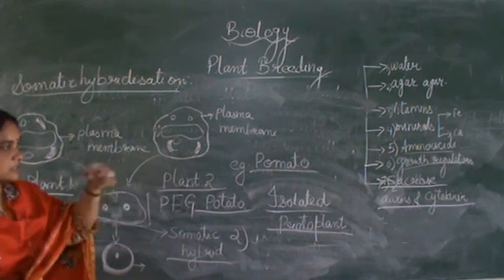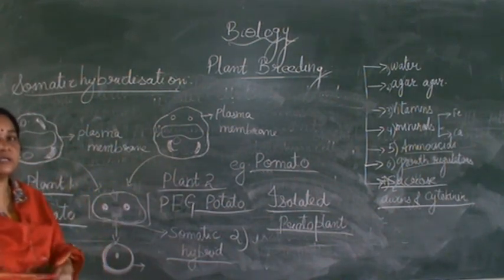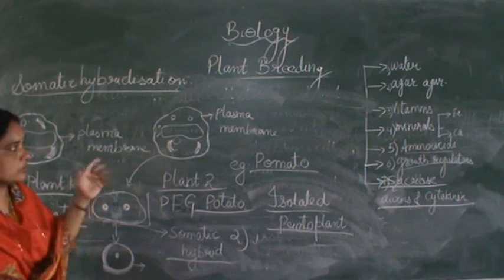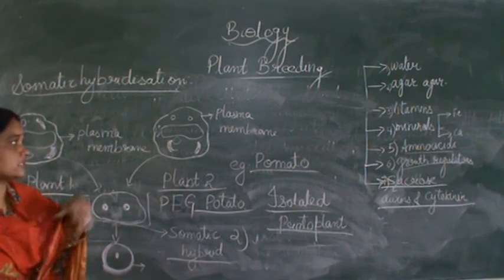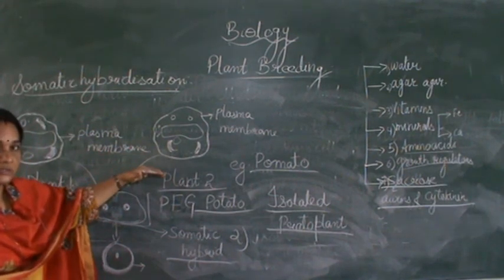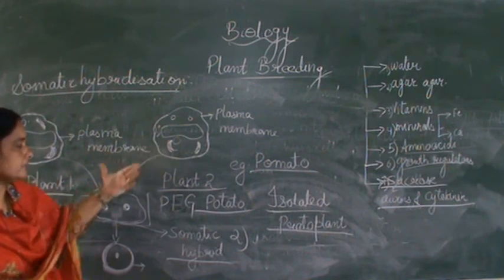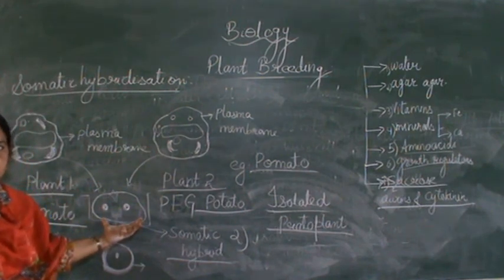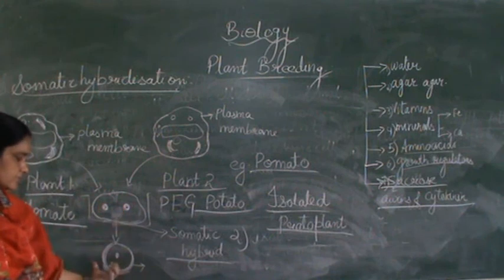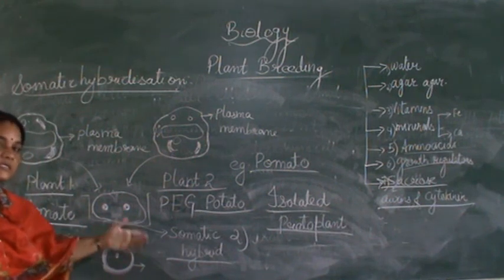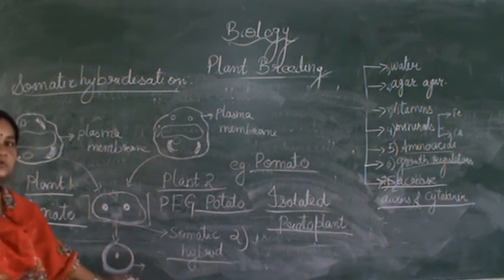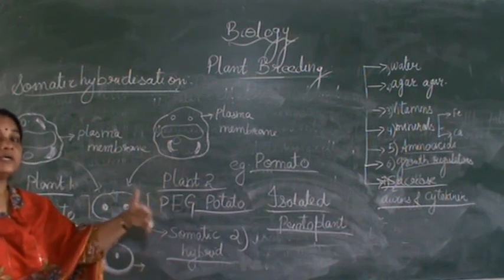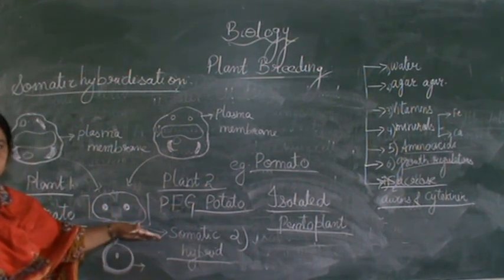by putting it into cell-digesting enzymes known as cellulase and pectinase. They dissolve the cellulose, out of which the cell wall is made, and then two cells are fused. And then this cell, to get a single cell, the single cell divides many times, and this can be used for growing a totally new variety of plant, and that is known as a somatic hybrid.